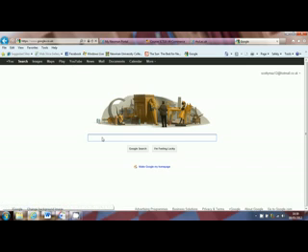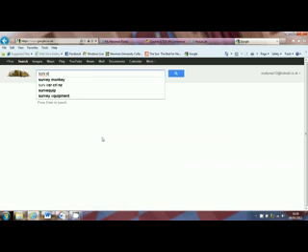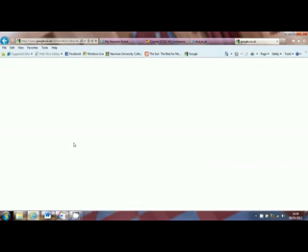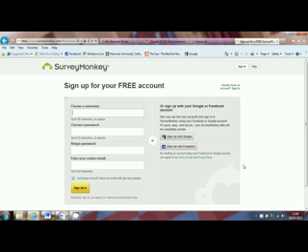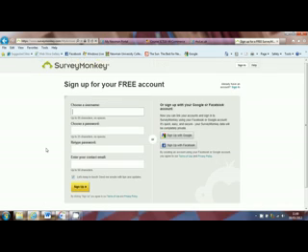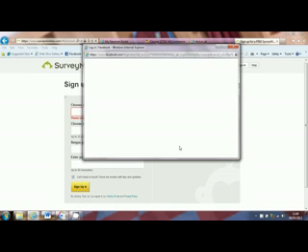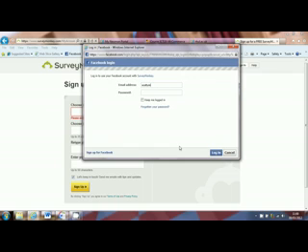So I'm just going to search through Google here and look for the SurveyMonkey website. So we go to the website and we click on sign up free on the right hand side here. You don't have to sign up technically because you can use a Google account or a Facebook account should you have one of those. If not, then you will need to sign up to use this. I'm going to sign up with my Facebook account just because I have one. So if I do that,